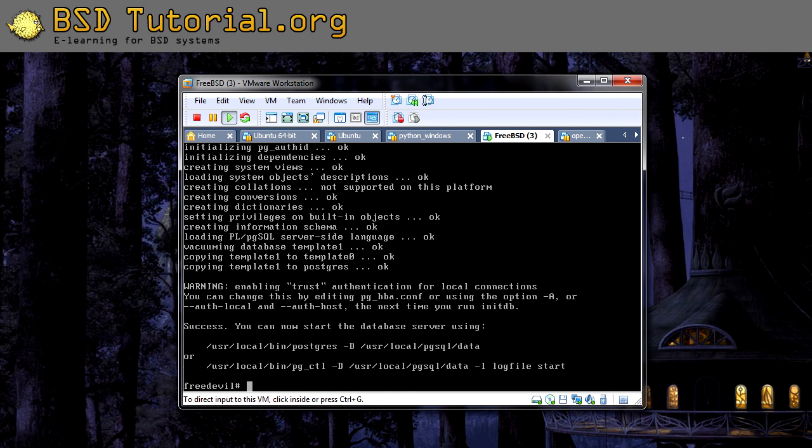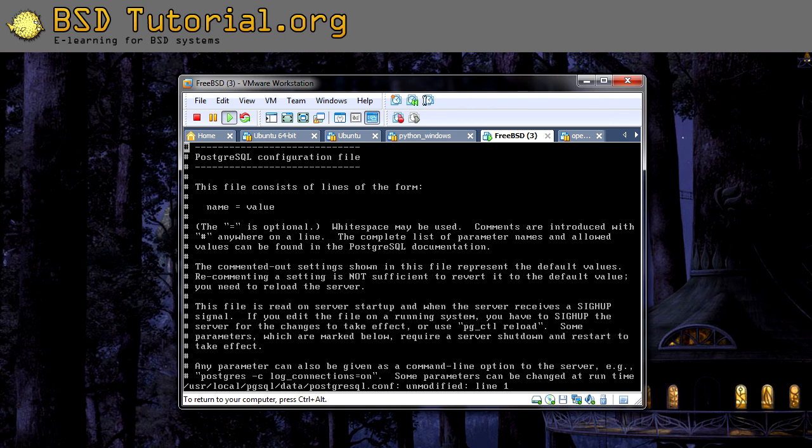When this is done, we need to make some other configurations also. The first thing we want to edit is in /usr/local/pgsql/data, the postgresql.conf.